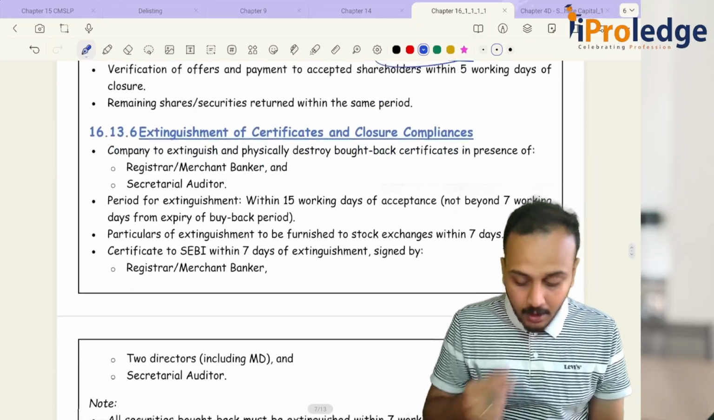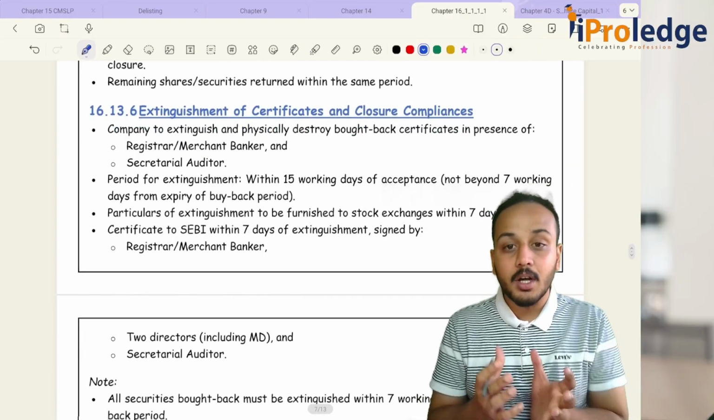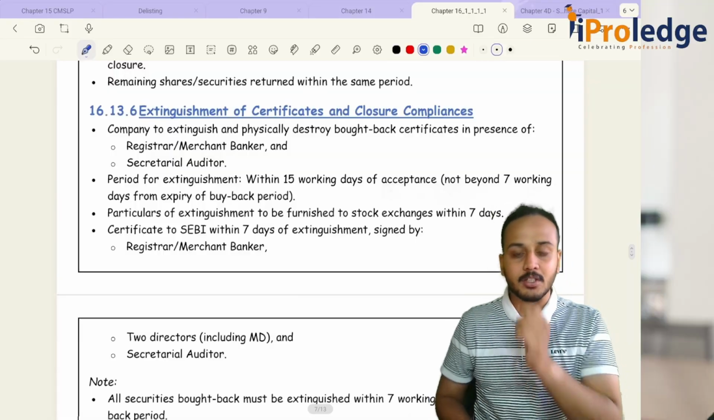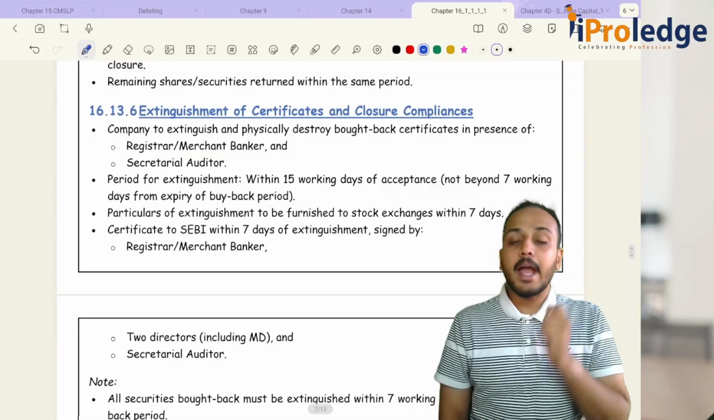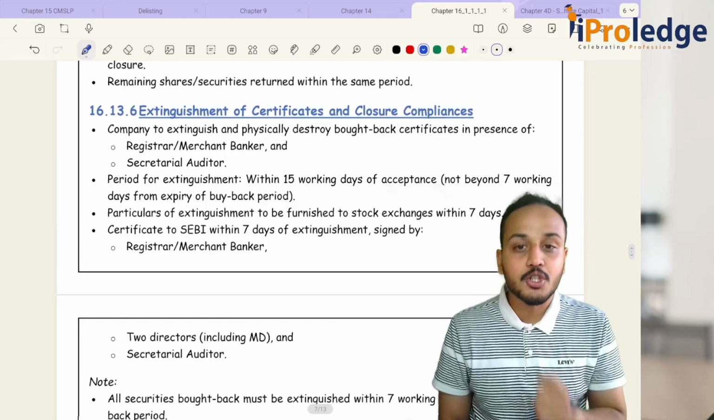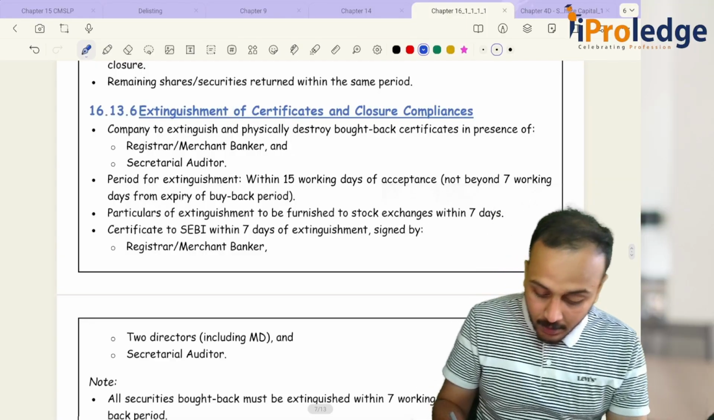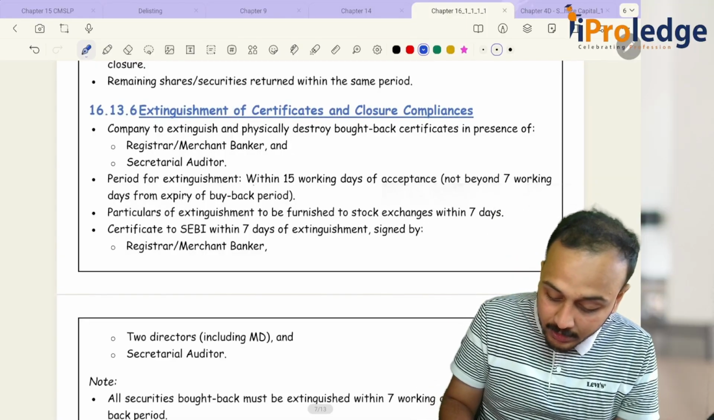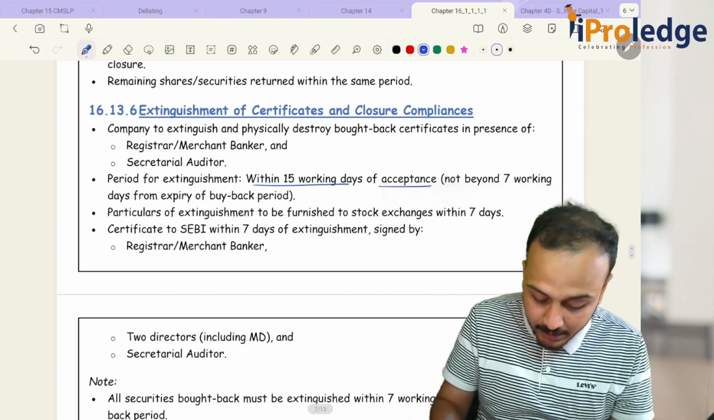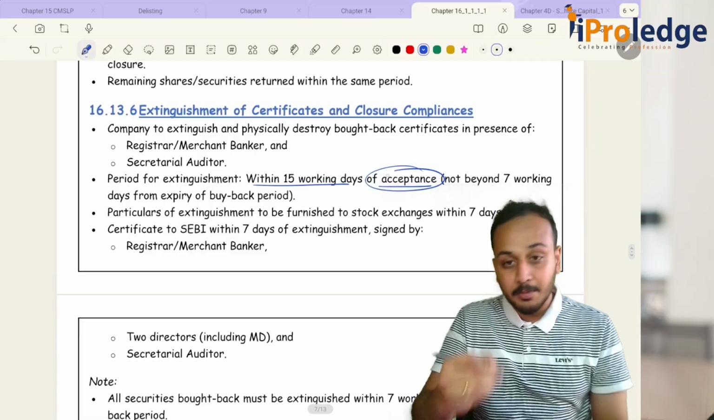Now, extinguishment. What do you mean by extinguishment? Extinguishment means I am destroying my share certificates. Remember what I told you: every time there is a buyback, there is a consequent reduction of share capital. The extinguishment should be done within 15 working days from the acceptance of the tender.